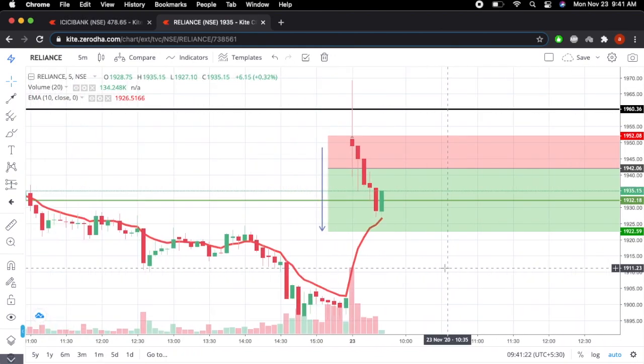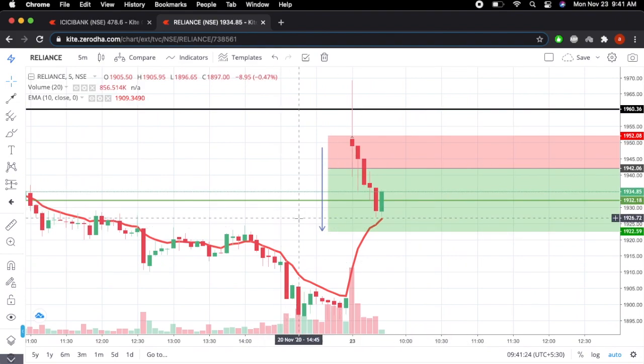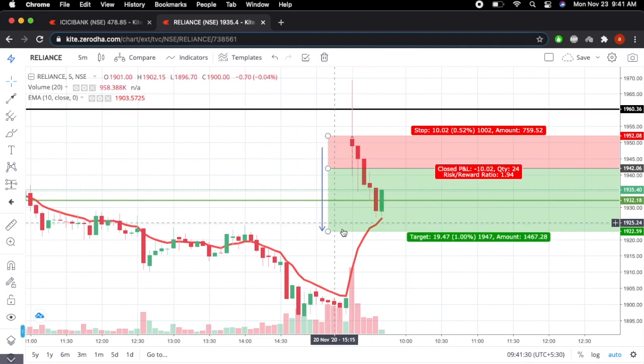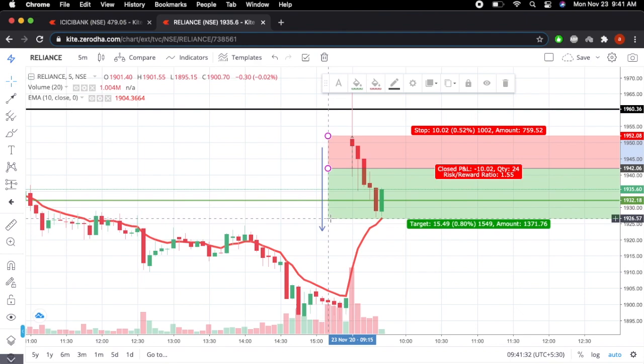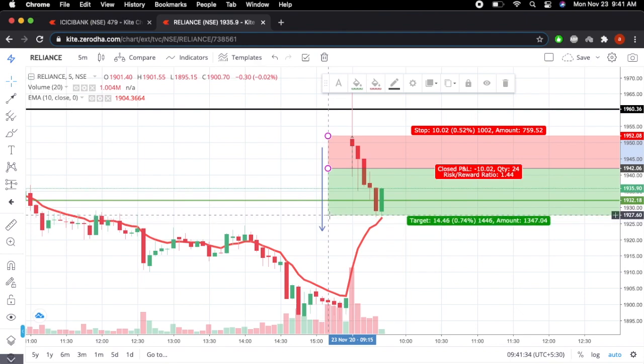Okay guys, so the price has been rejecting from the EMA line. So I have booked all my profits, because I was expecting 1 percent, but it just gave me 0.7 percent or something over here. Yes, 0.7. So that will be it, my trade.